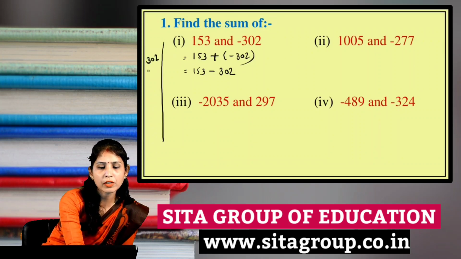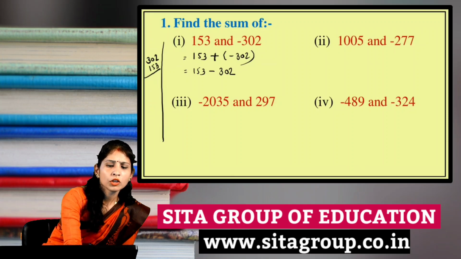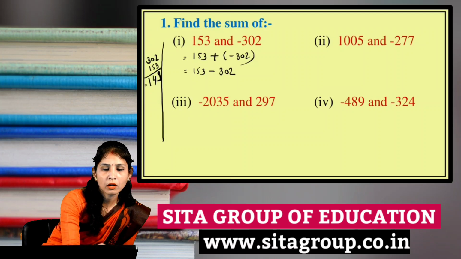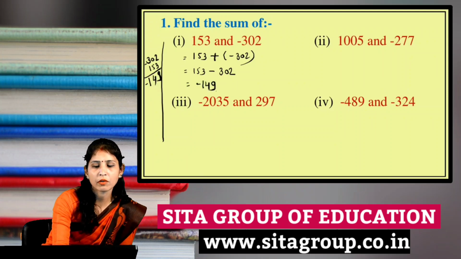Now 2 minus 3, we take a borrow from the 3, so 2 becomes 12. 12 minus 3 is 9, 9 minus 5 is 4, and 2 minus 1 is 1. Got it? This is a minus number, so the answer will be minus 149.